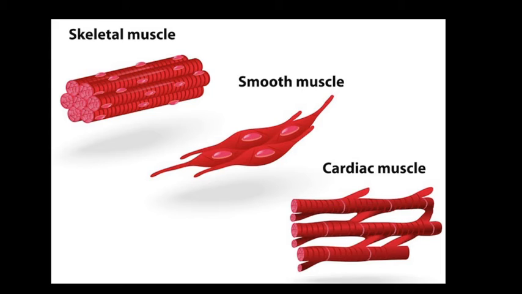And if we talk about cardiac muscle, as we told, they are present in the wall of the heart. Muscle fibers are cylindrical. Fibers are branched. Muscle cells are uninucleated, with involuntary action, and do not get fatigued. The function is to cause the heartbeat, as you know. So this is about your cardiac muscle, that is, cardiac tissue.